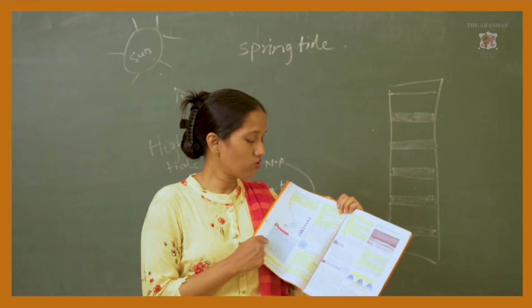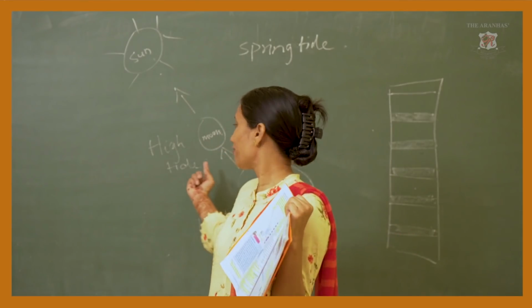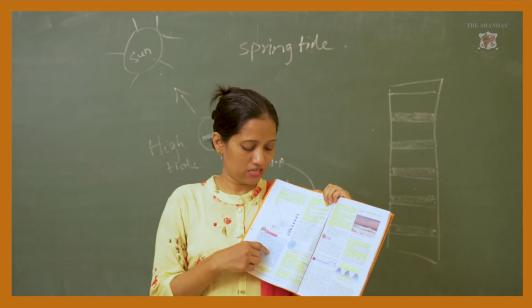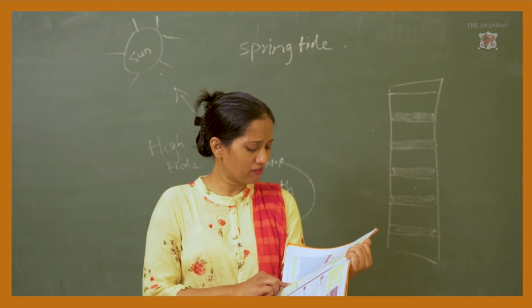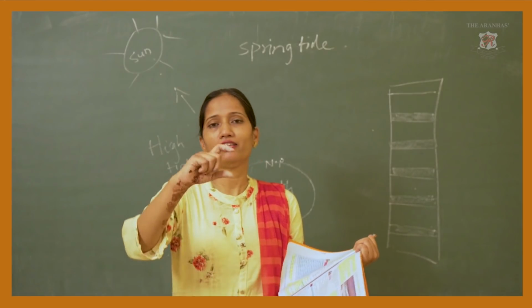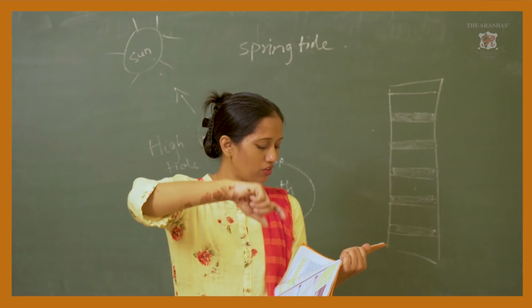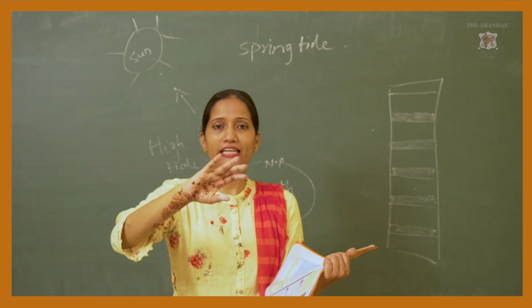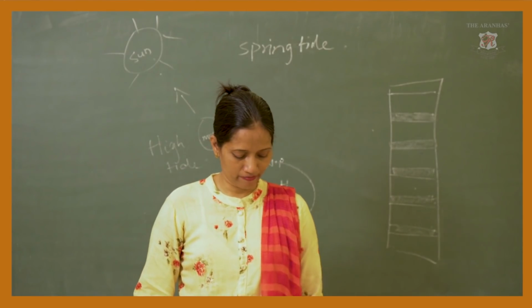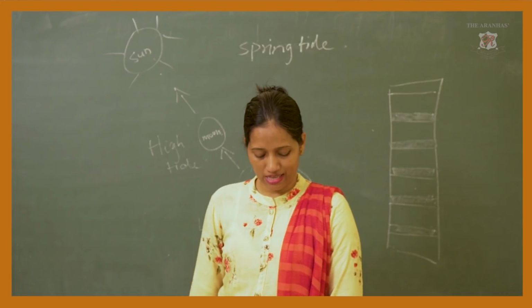Now here we usually have the high tide, and here we usually have the low tide. But what is a tidal range? Tidal range is the difference between the water level during the high tide and the low tide. Okay, so please underline that.